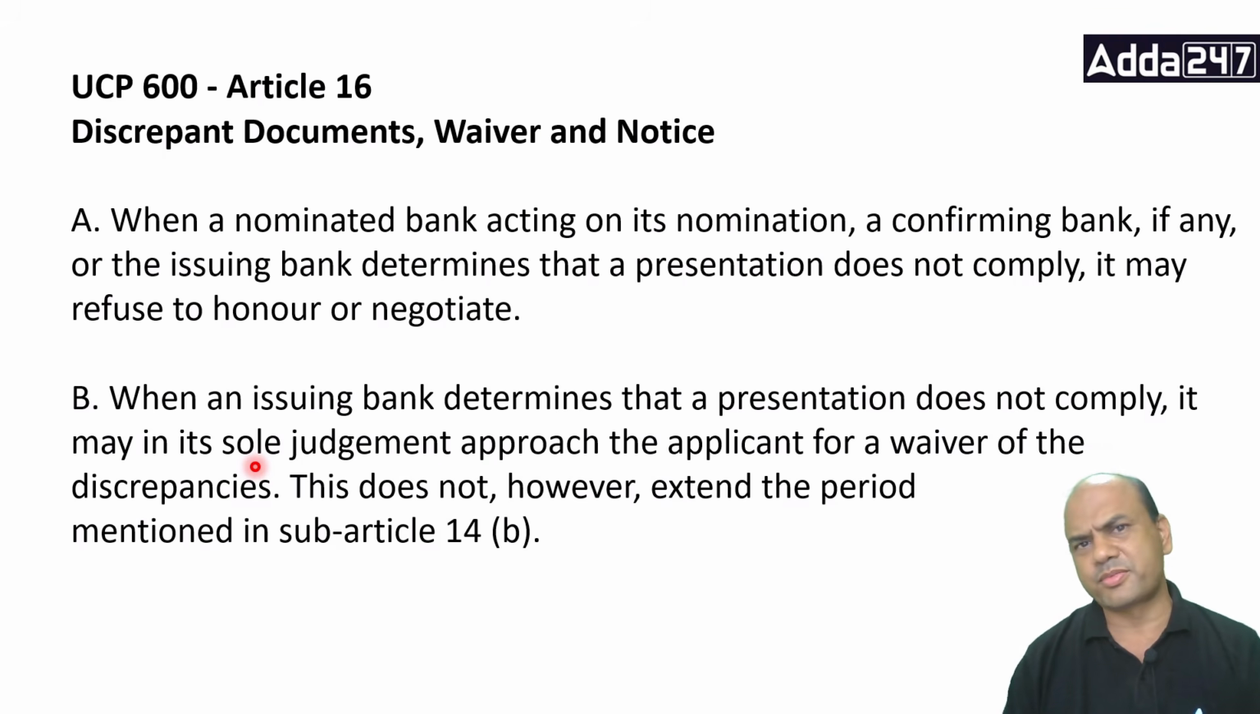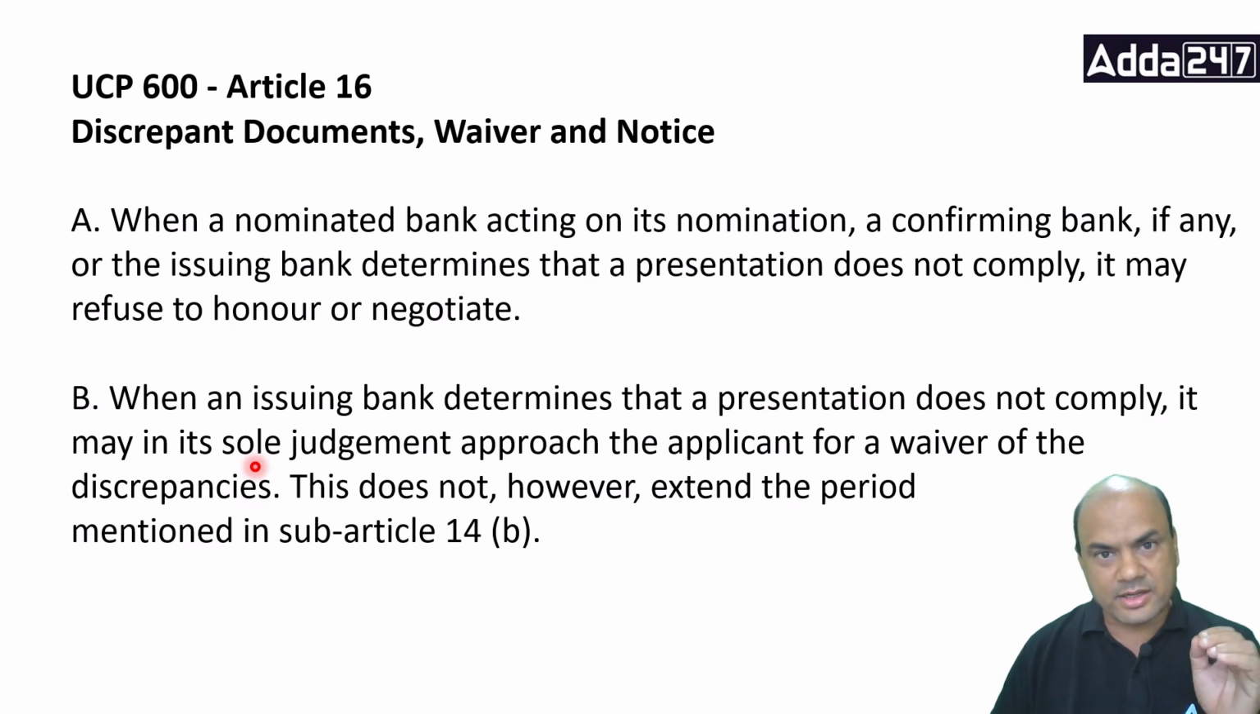So that's why it's only the prerogative of the issuing bank to go to the applicant. The confirming bank won't go, because the confirming bank is appointed by the issuing bank. Who's the boss of the confirming bank? The issuing bank. Who's the boss of the issuing bank? The applicant, isn't it? So everyone will go to his or her boss, right? So when an issuing bank determines that the presentation does not comply, it may in its sole judgment approach the applicant for waiver of the discrepancy. Ultimately, the documents will go to the applicant. If the applicant says, okay, leave these two discrepancies, I'll accept it.